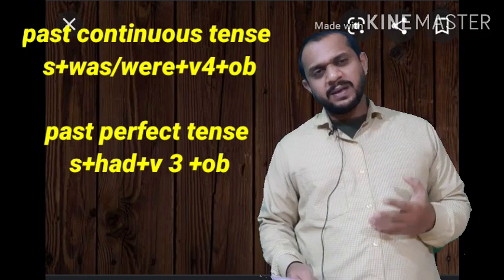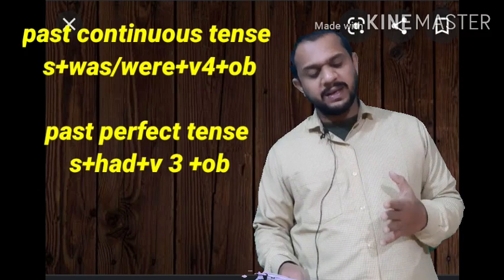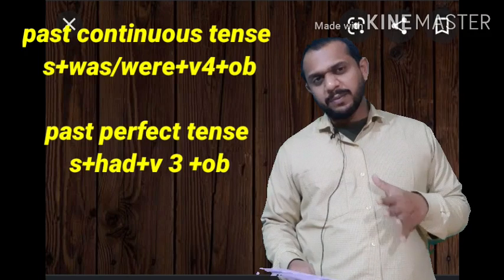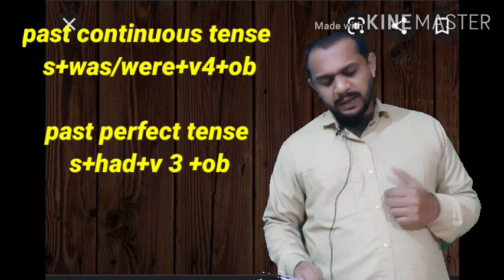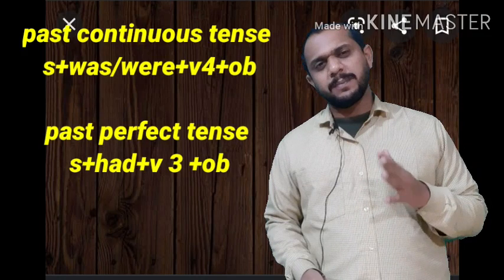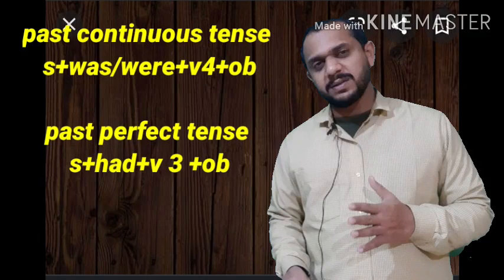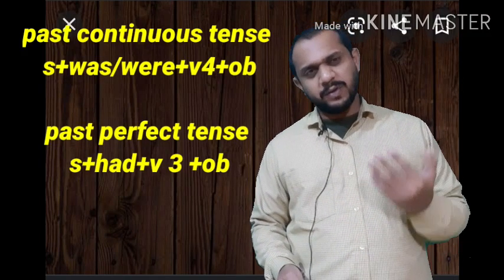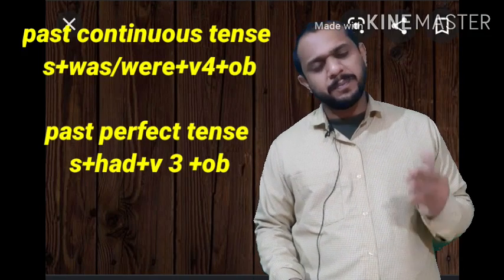An action that was happening at the time of speaking, an action that was happening at some time in the past, and we have not given the time of the happening action. Here also we can use always, continually, same as we use in present continuous. We can use a persistent or undesirable habit, like continuously, always, and constantly, in past continuous.